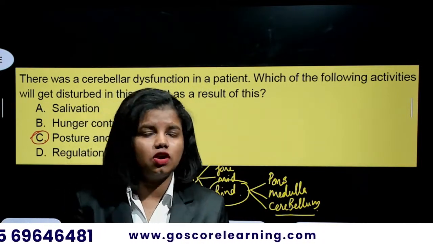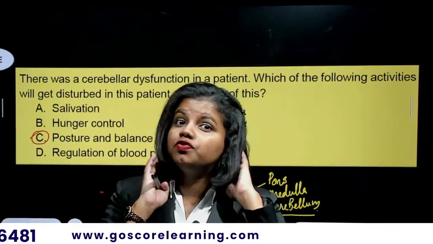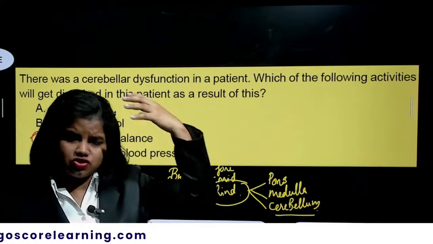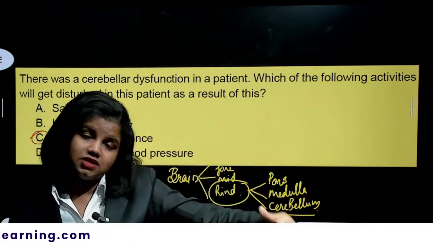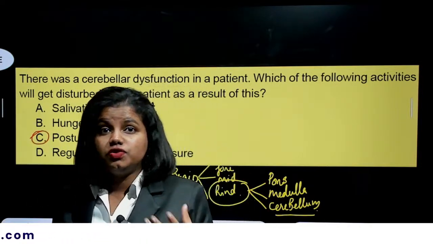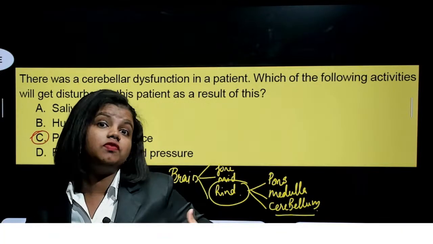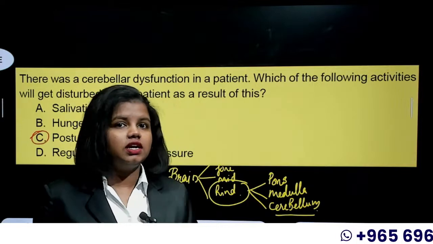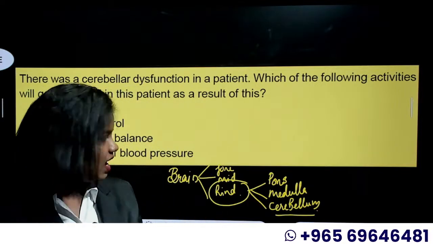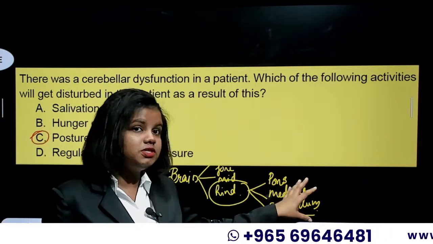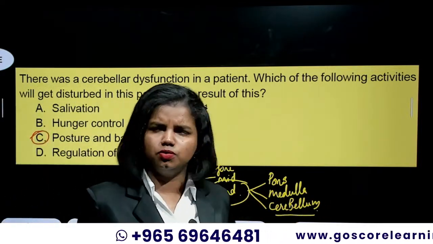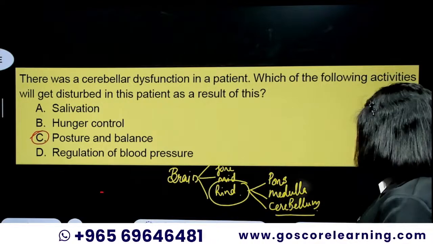It's all being controlled by the cerebellar part of your hindbrain. The forebrain, which constitutes the cerebrum, thalamus, and hypothalamus, takes care of the voluntary actions. But it is the mid and the hindbrain which take care of the involuntary actions. And talking about the cerebellum specifically, it takes care of the posture and balance of your body. So the answer is C, without a doubt.